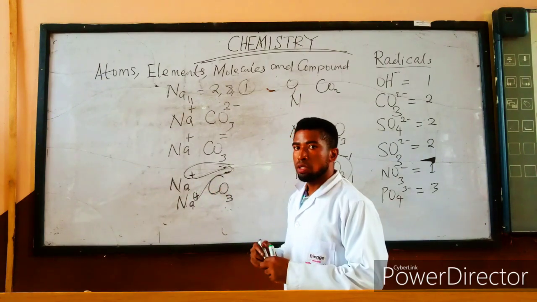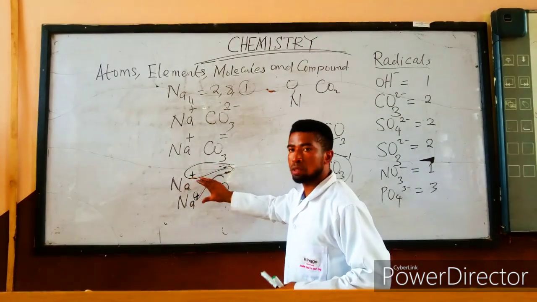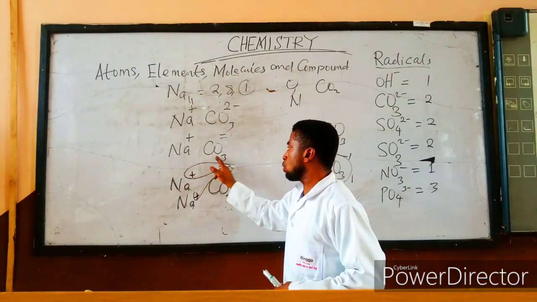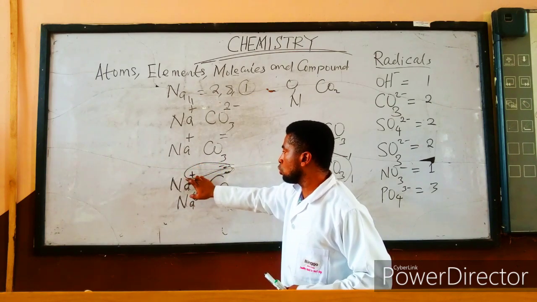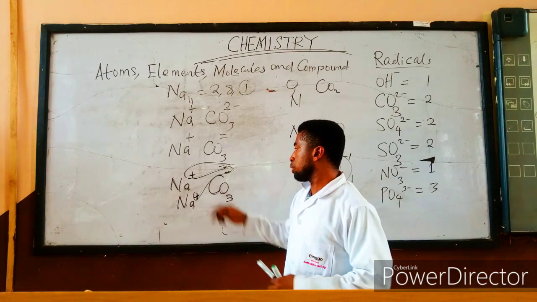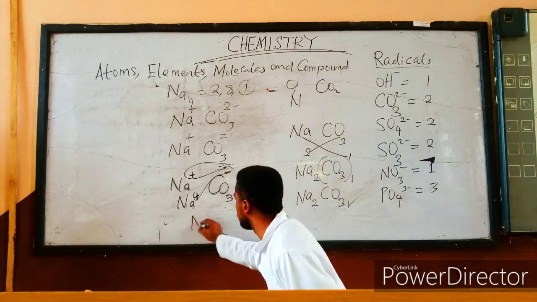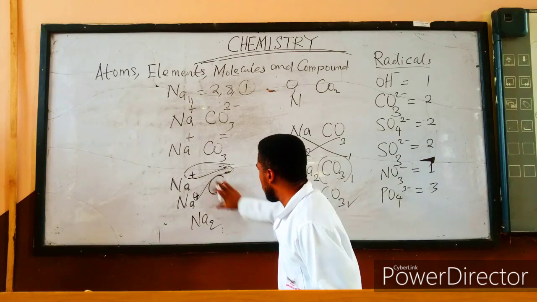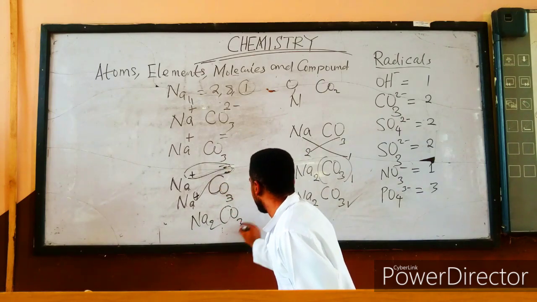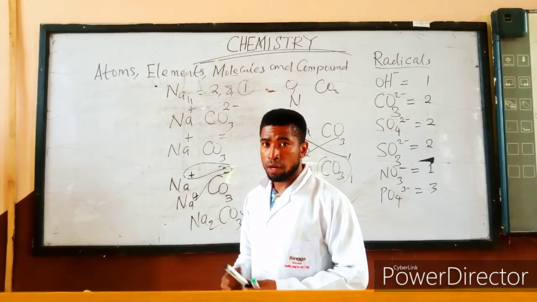At the end of the day, you discover that for you to form a neutral compound from sodium and trioxocarbonate, you will need to have 2 atoms of sodium to combine with trioxocarbonate. Because what you need is 2 atoms, 1, 2. So I have sodium 2, because I have 1, 2. And 1 trioxocarbonate, so I have CO3. This formula is also the same thing as this formula.